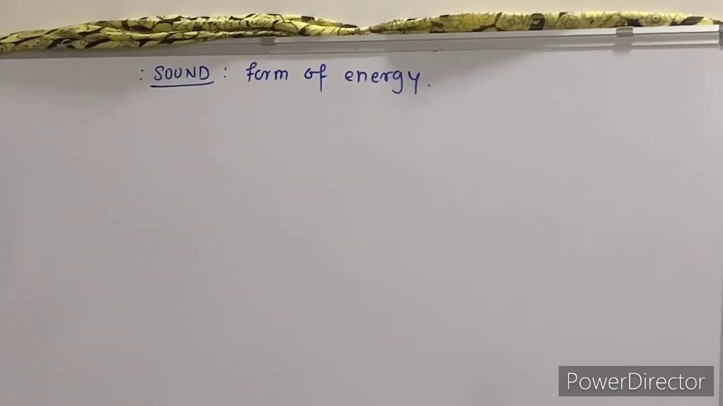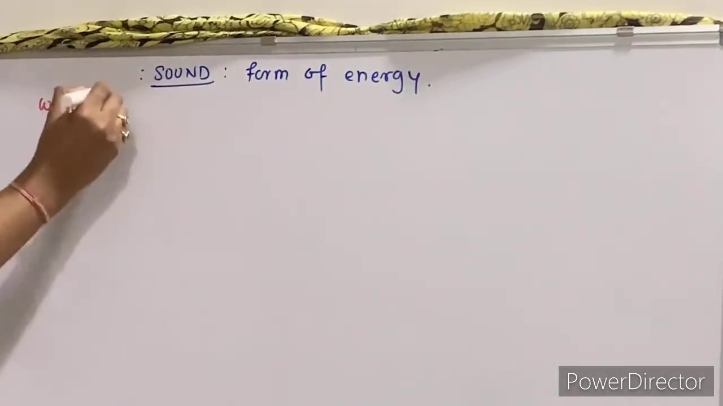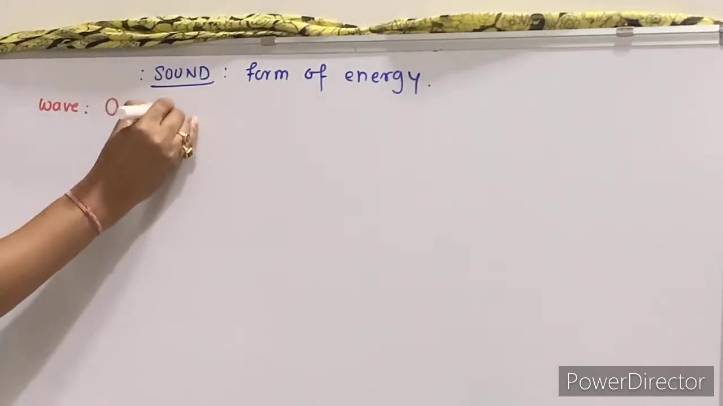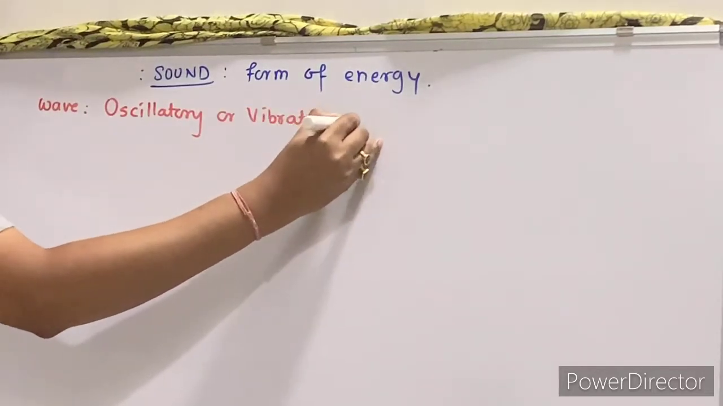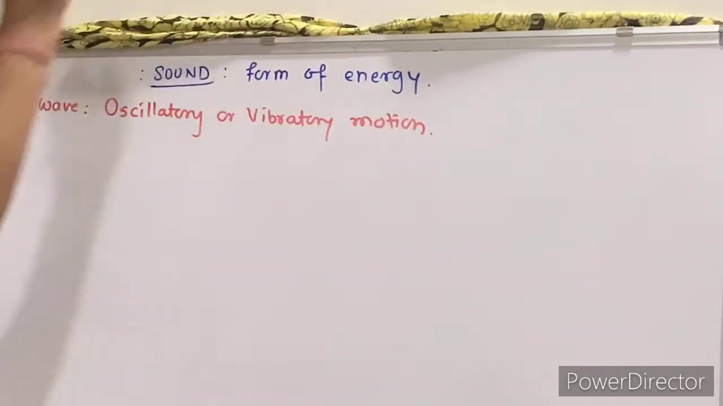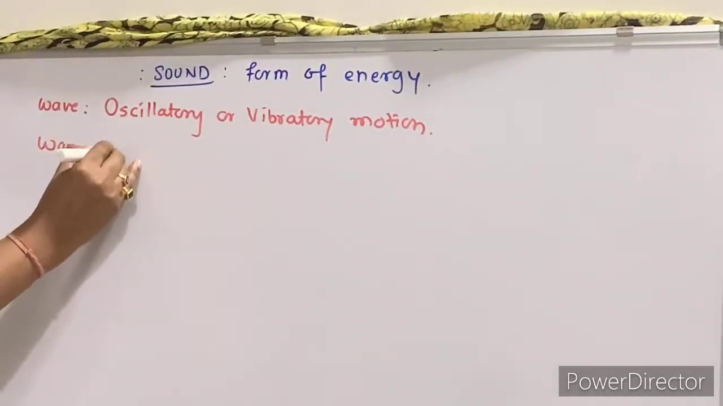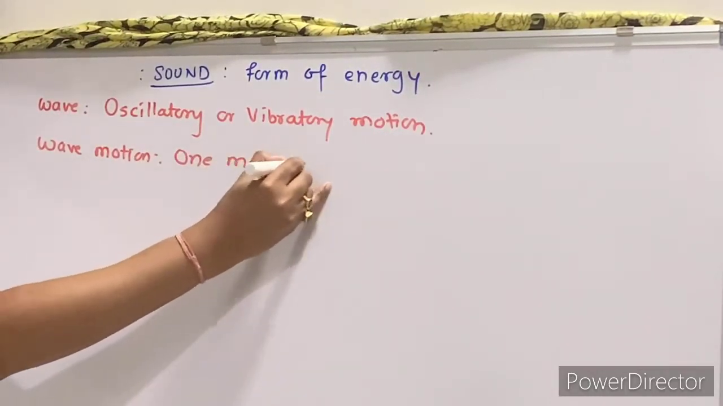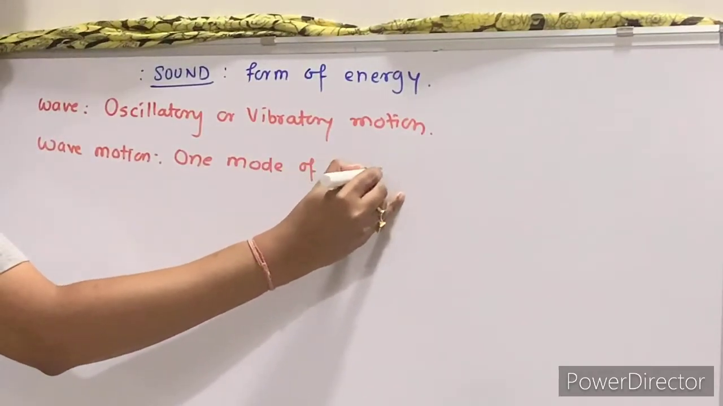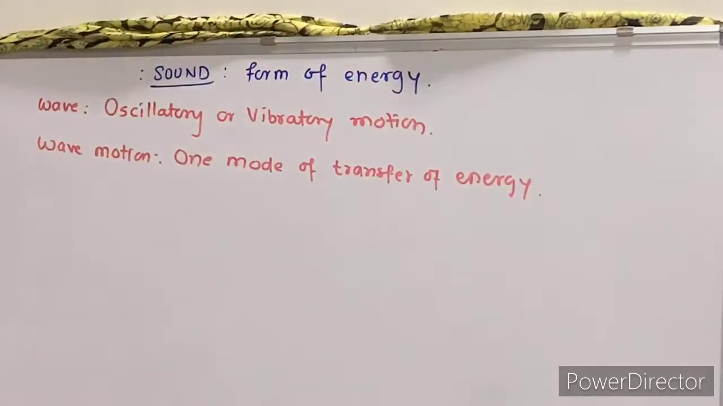Now the very important term in this part is wave. What do you mean by wave? Wave is an oscillatory or vibratory motion. It is called a wave. Now what is wave motion? Wave motion is one mode of transfer of energy.